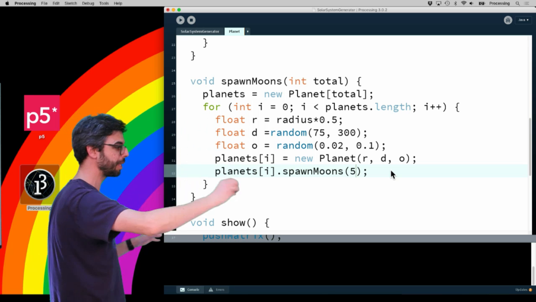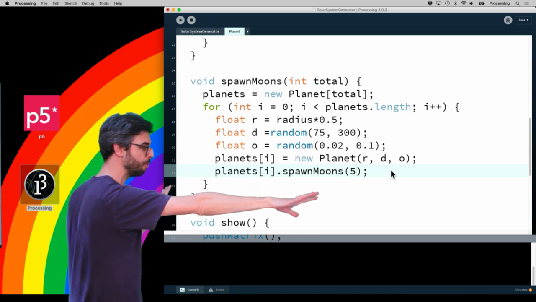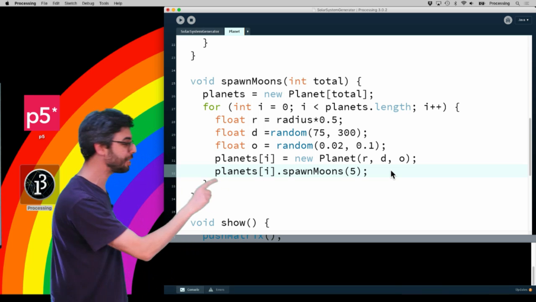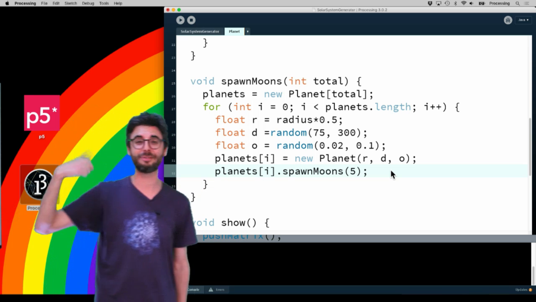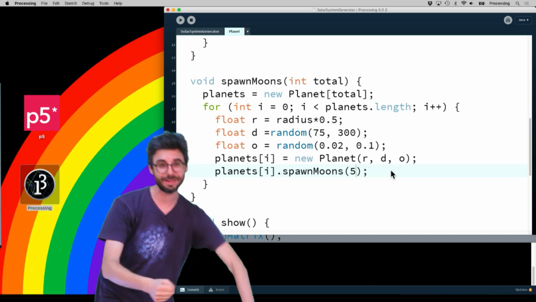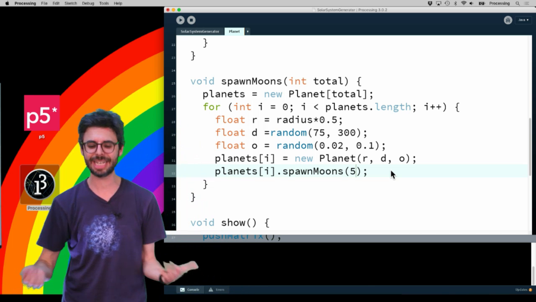Then I make new planets, and each of those planets spawn their own moons. So each object has an array of other objects. While this would work, it would result in an infinite loop, because every planet would make 5 more planets, which would make 5 more planets, which would make 5 more planets. So I need some way of having an exit strategy.